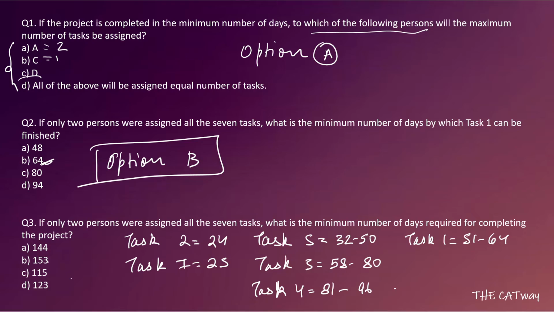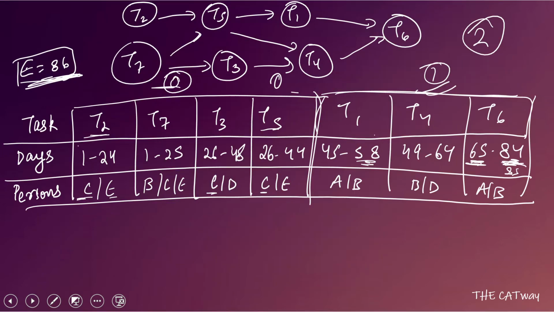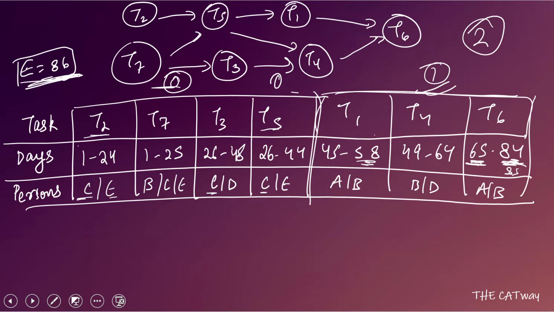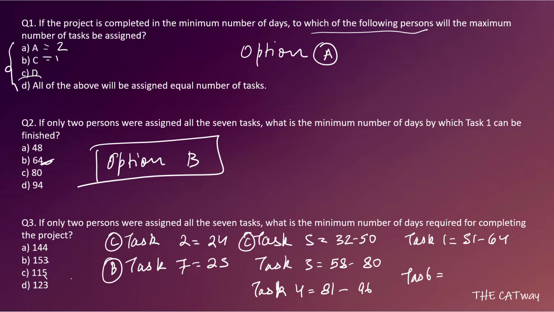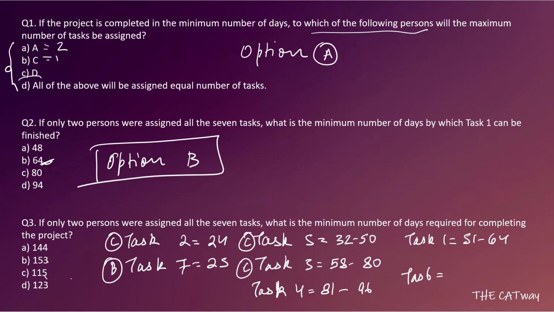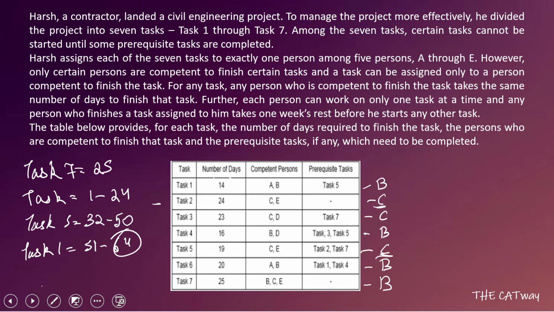If task 4 ends on the 96th day, then task 6 can be started after that, because there is going to be a break now. The reason behind that is, let me check who completed each task. Task 2 was completed by C, so assign this to C. Task 7 was to be done by B. After that, task 5 was completed by C. After that, task 3 was also completed by C. Task 1 was completed by B. After task 1 was completed by B, we have task 4, which is also going to be completed by B.